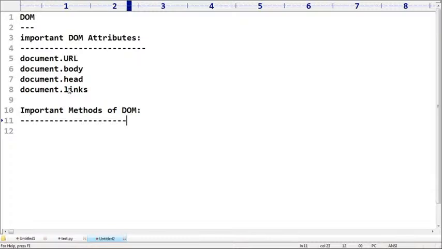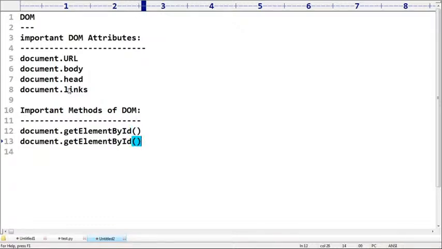If you want to manipulate any HTML elements by using JavaScript, the first thing is we have to grab those HTML elements. Grab means select. How can you select those HTML elements? There are multiple methods available. Document dot getElementById. Are you getting? getElementById.